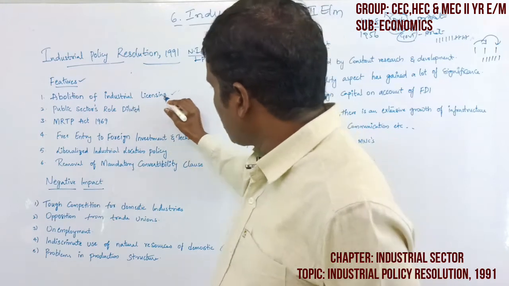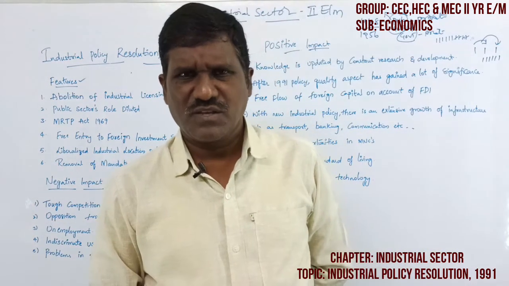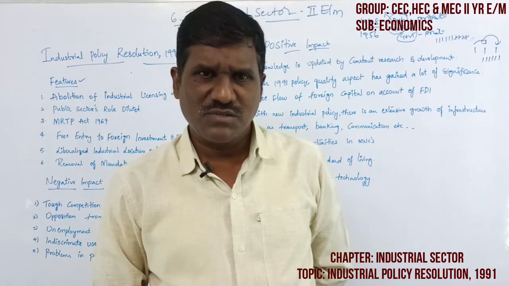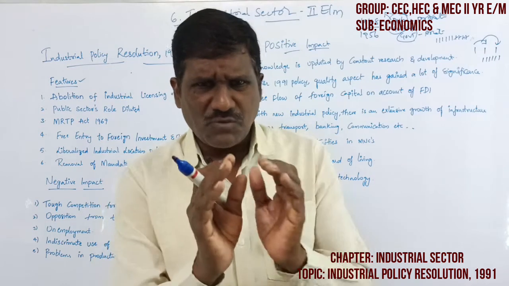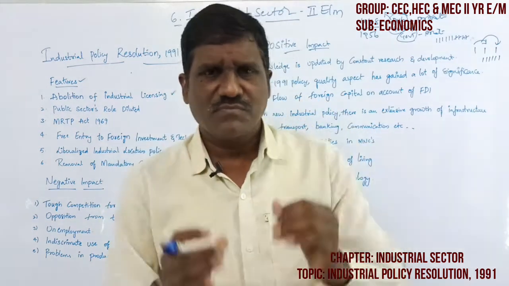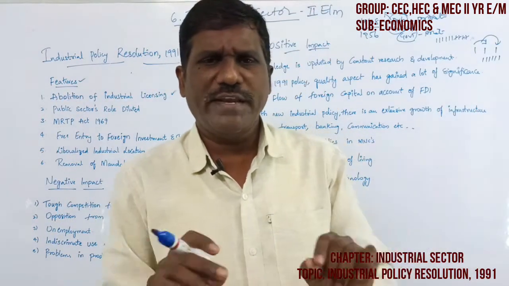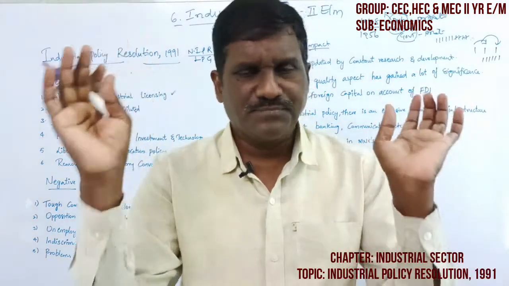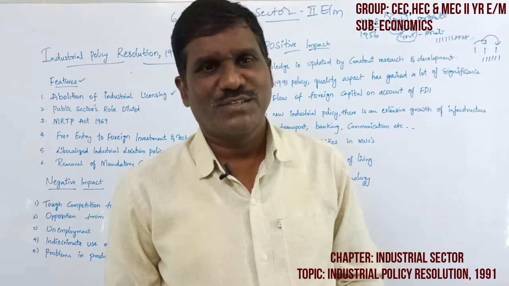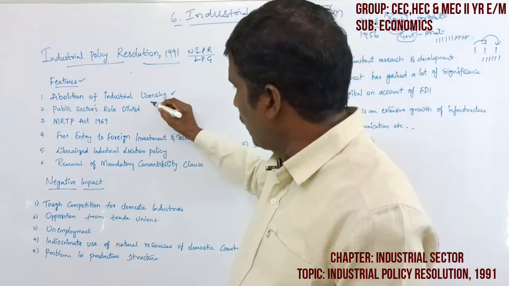So abolition of industrial licensing, except key industries: arms, ammunition, atomic energy, railways, except six or four industries. For all the remaining industries, there is no need to take a license while establishing industries in India. This is one of the features of abolition.